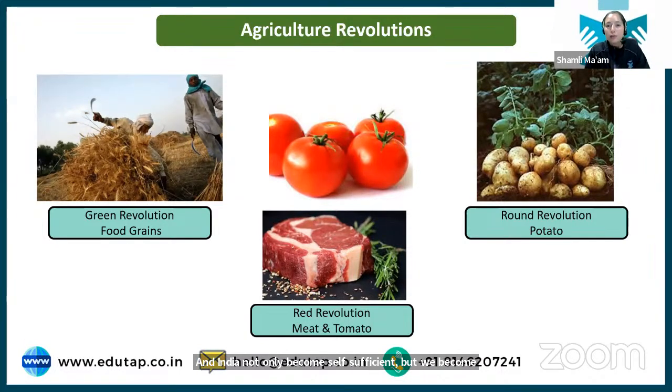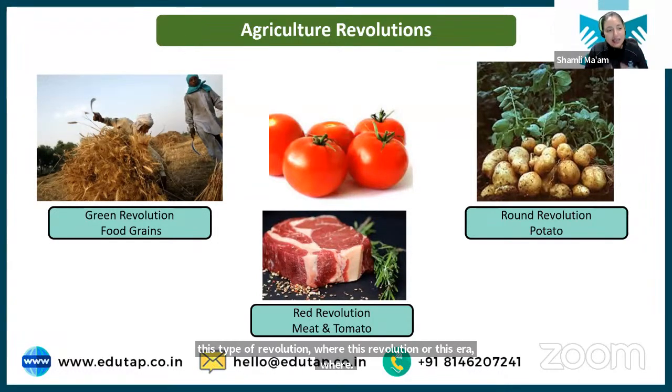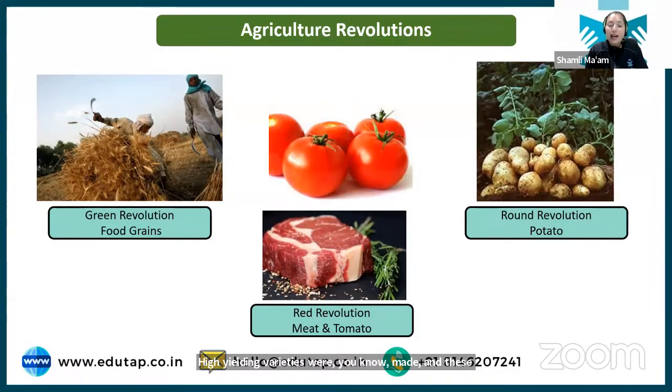So this type of revolution, this era where the production of food grain increases, is known as green revolution. Yes, high yielding varieties were made and distributed to the farmers, and these high yielding varieties led us to become self-sufficient in food grain requirement. Okay? I hope with this you know what is green revolution. Just remember the term associated with that particular revolution, the color of the revolution, and the food commodity related to that revolution. Green revolution is for the food grains. Clear?